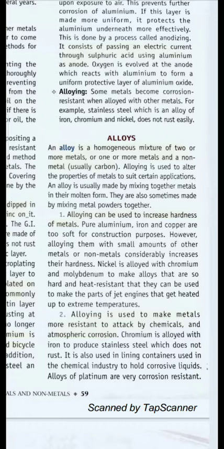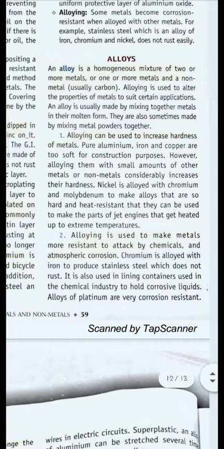Now from alloying we can move on to alloys. What is an alloy? An alloy is a homogeneous mixture of two or more metals or one or more metals and a non-metal. Alloying is used to alter the properties of metals for our own purpose.